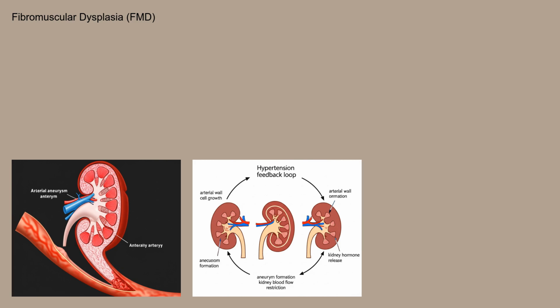Fibromuscular dysplasia is characterized by abnormal cell growth in the walls of the arteries. This growth causes the artery to narrow, weaken, and sometimes even bulge, forming an aneurysm. In the renal arteries, these abnormalities restrict blood flow to the kidneys. This reduced blood flow can trigger the kidneys to release hormones that elevate blood pressure, leading to hypertension. Over time, the compromised blood supply can also impair kidney function.